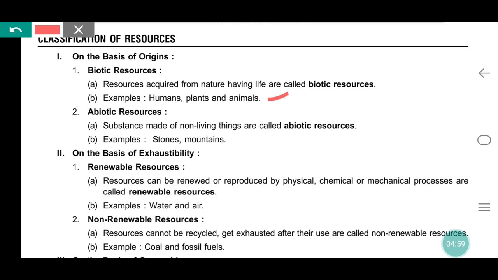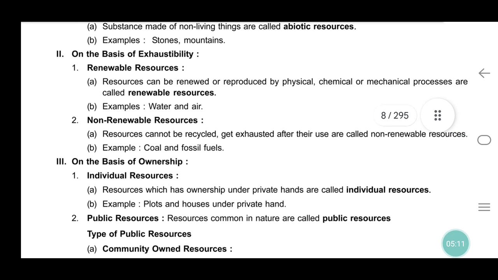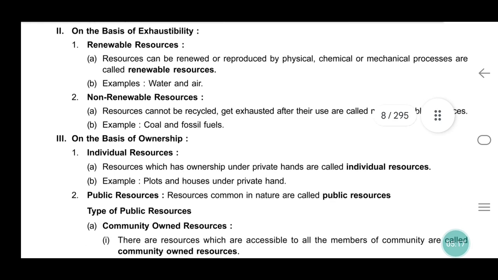Next is the basis of accessibility: renewable resources and non-renewable resources. Renewable resources, for example water and air. Non-renewable resources, coal and fossil fuels.